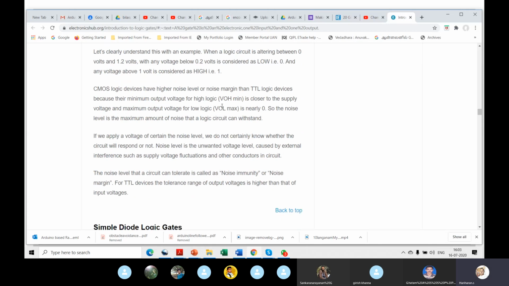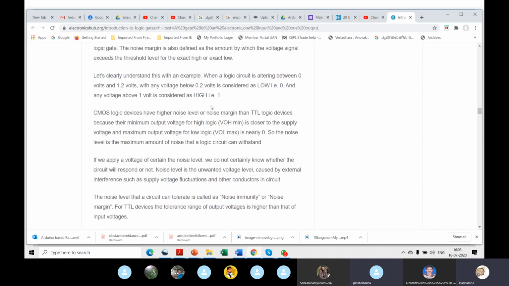Understand? I think you have to read this example again. When the input is alternating between 0 volts and 1.2 volts, any voltage up to 0.2 volts... I think you should look at the CMOS characteristics. Look at the IV characteristic of a CMOS transistor. It is on, it is off. Look at the threshold voltage and everything. Below 0.2 volts, it is logic 0. Higher than 1 volt, it is logic high. He's saying